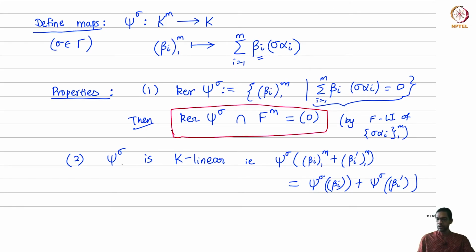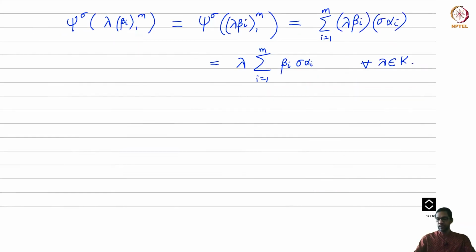Because it's a k linear map from k power m to k, so this is what you would call a linear functional on the vector space k^m, the kernel is a subspace, right? Again, just to emphasize that I'm talking about vector spaces over the field k, I'll say it's a k subspace of k^m.